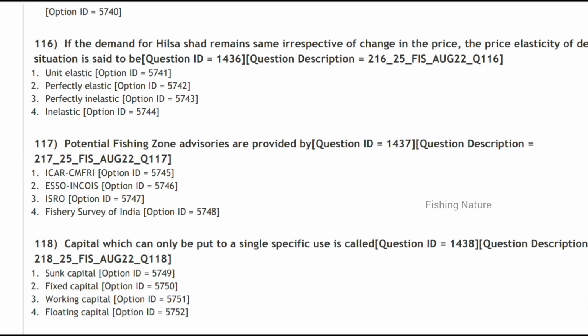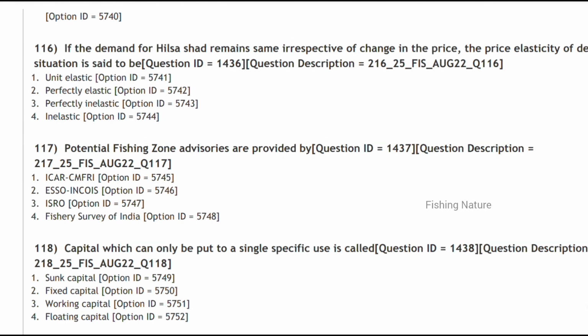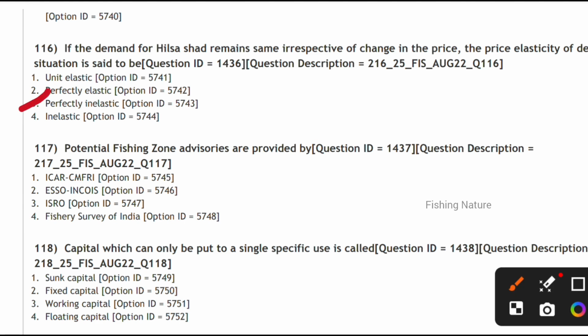Next, if the demand for Hilsa shad remains the same irrespective of change in the price, the price elasticity of demand in such a situation is said to be perfectly inelastic. So it is option 3. Next, the potential fishing zone advisories are provided by ESSO as well as INCOIS.